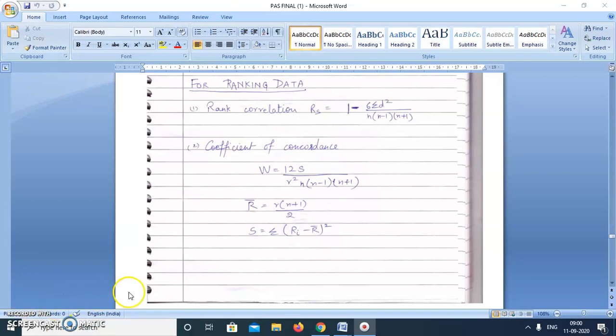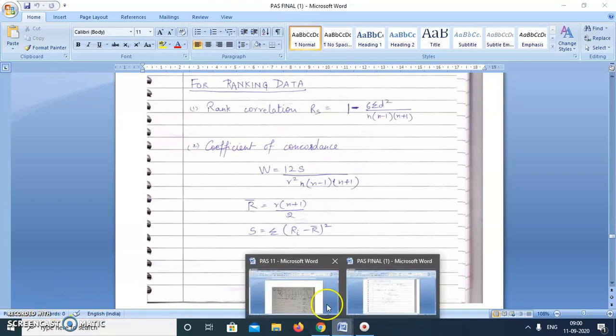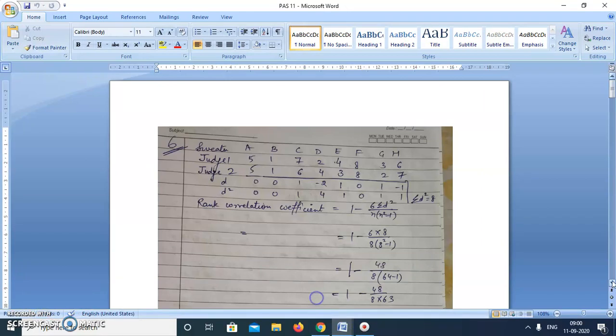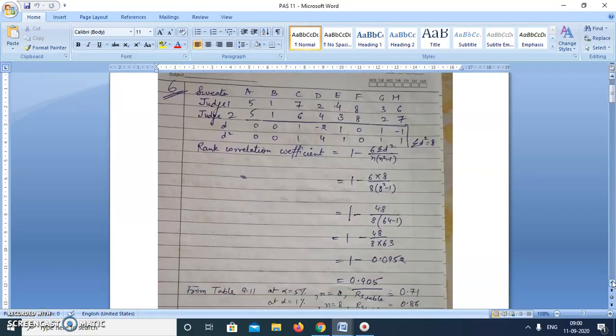I'll start with question number 6. In question number 6, two people were asked to rank 8 sweaters in order of attractiveness. Their rankings are given below. A, B, C, D, E, F, G, H sweaters are there, and two judges, judge 1 and judge 2, have given rank to these sweaters in order of attractiveness, and we have to calculate the rank correlation coefficient and test whether the two judges were in significant agreement.